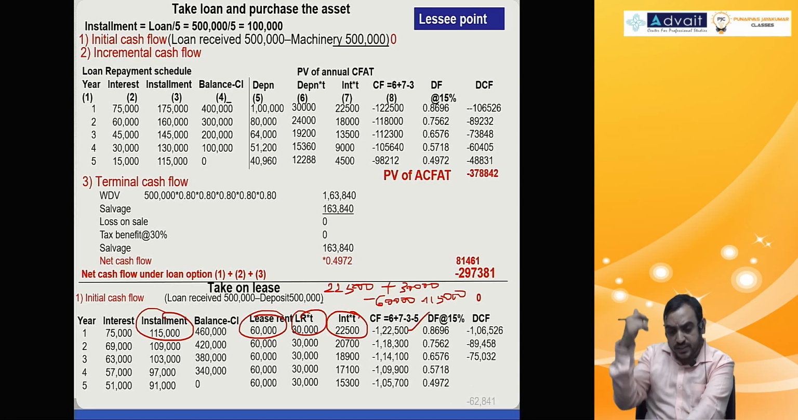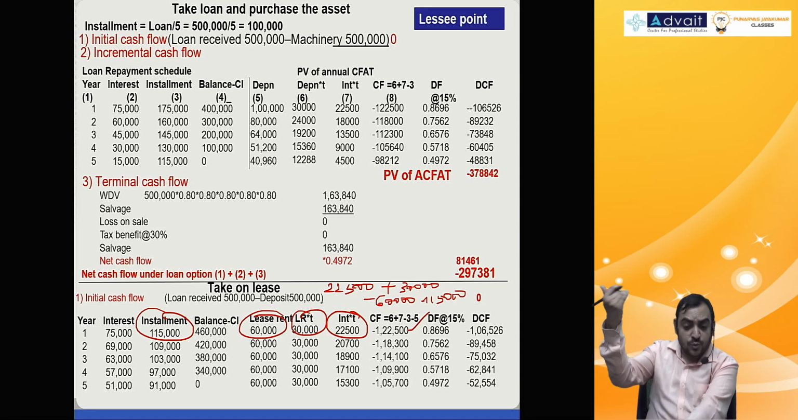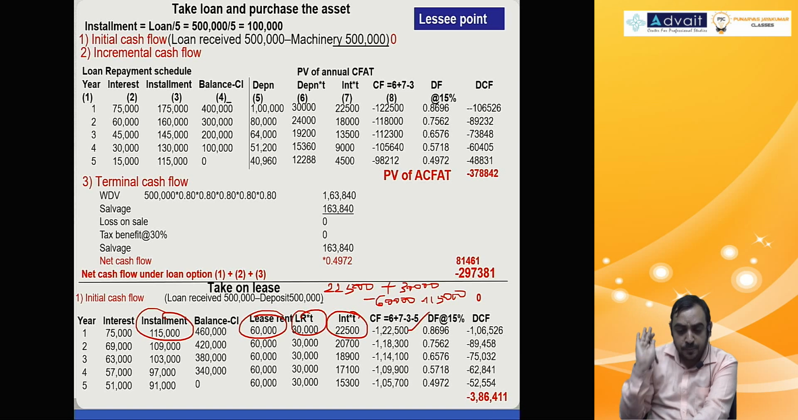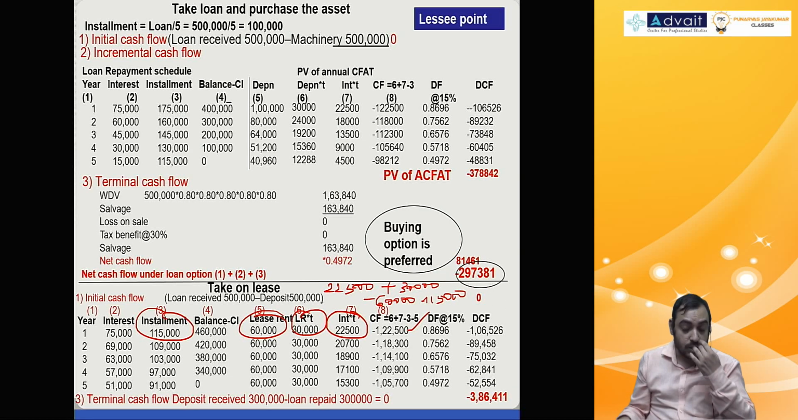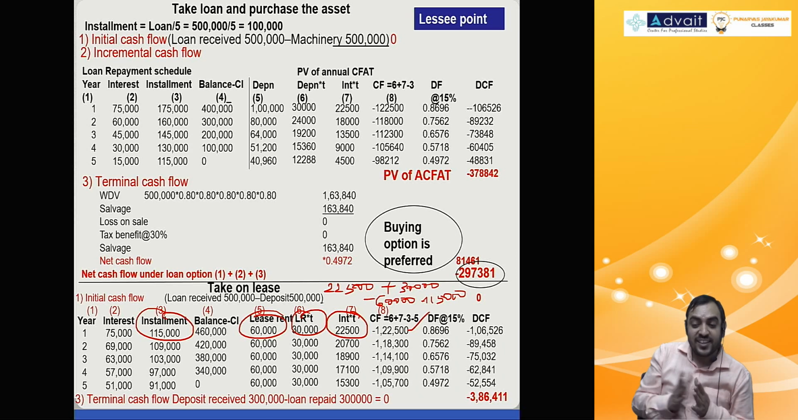Discounting factor 15%, present value you get. 3 lakh you receive from the lessor, and 3 lakh you give it to the bank. So 3 lakh will set off. I am not showing that. Present value comes to 3,86,000, whichever is cheaper. So the loan option became cheaper because only 2,97,000, that is much lesser. Therefore we say that loan option, buying option, is cheaper over lease option.